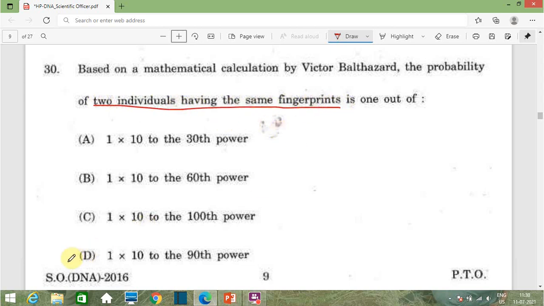The correct answer is option D, that is 1 into 10 raised to 19 power. Okay, 10 raised to 19 power means that our population is not that large yet. That's why there is no chance of two individuals having the same fingerprints. That's why this is the correct answer given by Victor Balthazar.